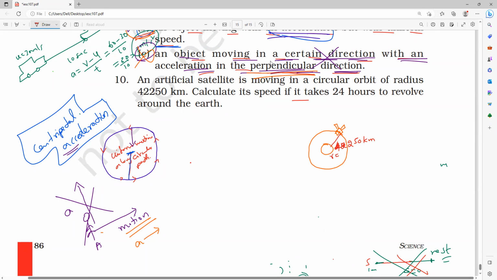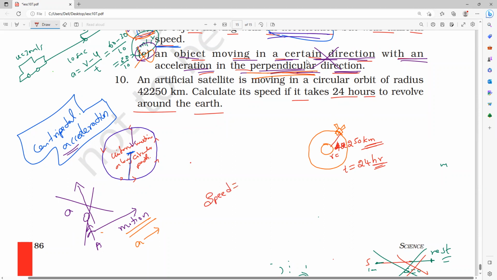Calculate the speed if it takes 24 hours to revolve around the Earth. In circular motion, there is no need to convert into meters and all. Distance is in kilometers and time is in hours, so directly we can calculate the speed.